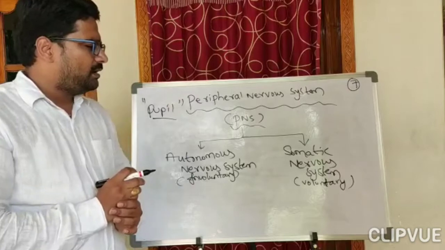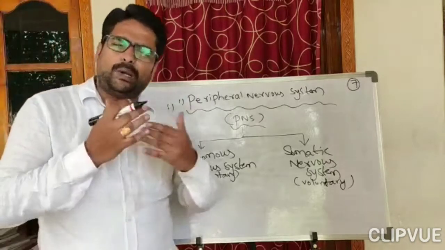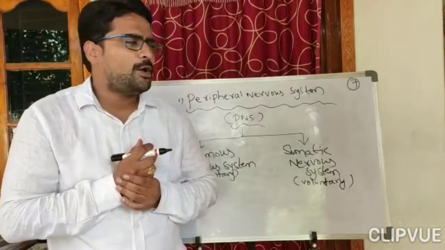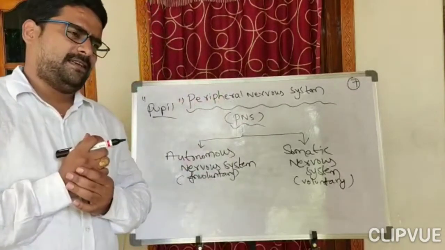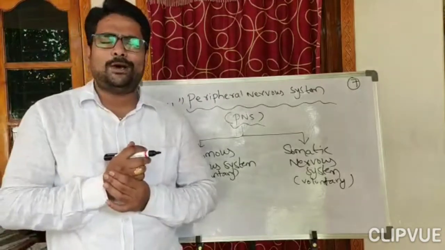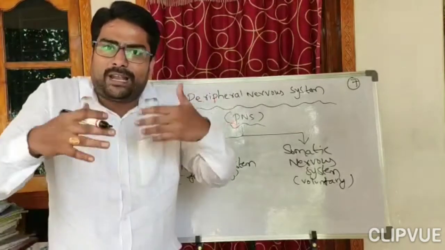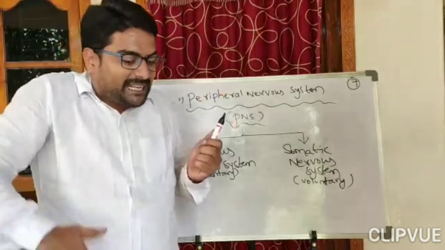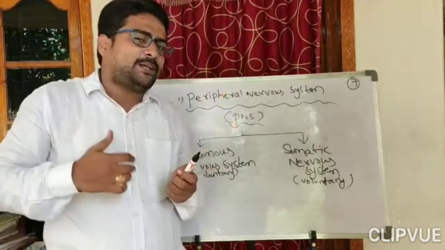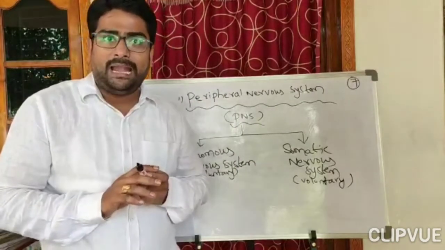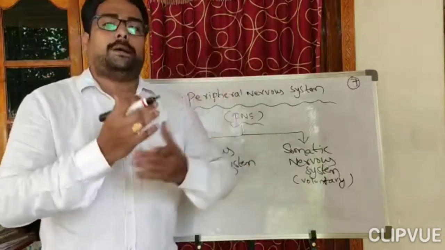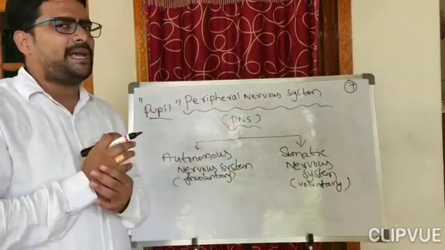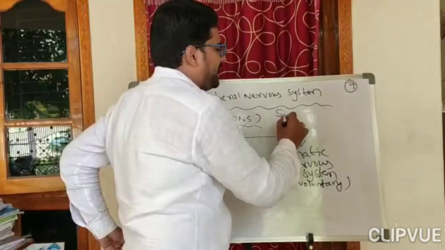And now children, over the past decade or two, scientists have done many experiments, and they have identified an interesting fact. What is that fact? Other than the central nervous system and the peripheral nervous system, there is another nervous system which is present in the digestive tract. This special system in the digestive tract controls its functions on its own, independent of the CNS and PNS. And that is nicknamed the small brain by scientists.